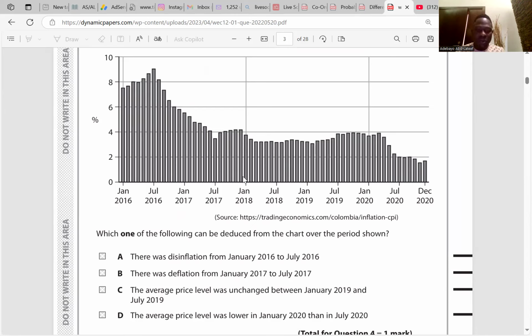The average price level was unchanged between January 2019 and July 2019? The average price changed, so it's not that. The average price level was lower in January 2020 than July 2020. Look at it: in January 2020, it's lower compared to July 2020. So the answer is D for question 4.